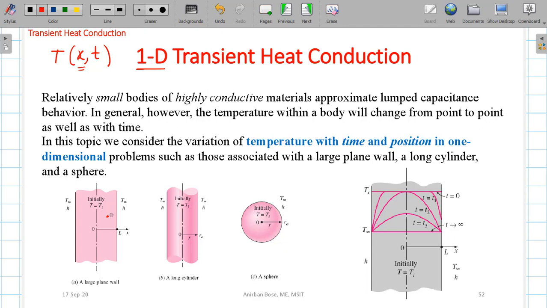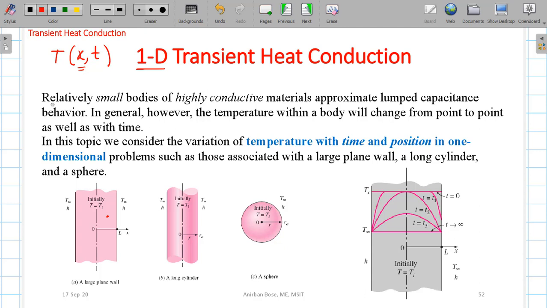If you want to find the analytical solution of this equation, it is a very lengthy process. A lot of concepts like separation of variables, orthogonality of functions, and Fourier series are required, and even after that you can only get solutions under certain restricted situations. Maybe with the help of superposition some problems can be solved, but the analytical process is still very lengthy. So let us first understand our objective in this topic, and then we'll see how at least with the help of a graphical method we can solve this kind of problem.